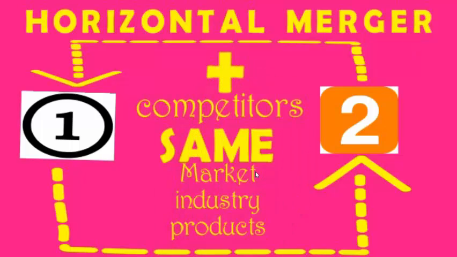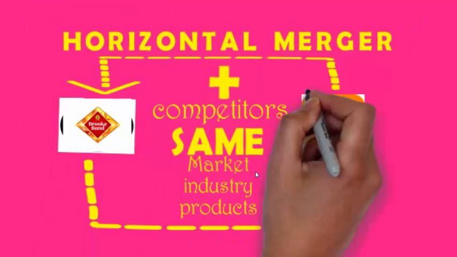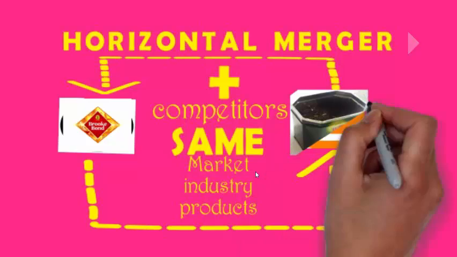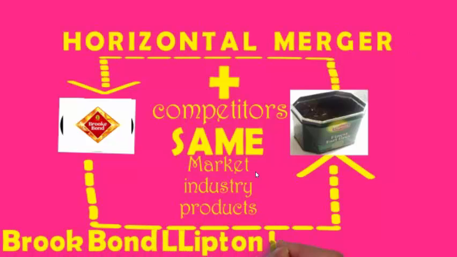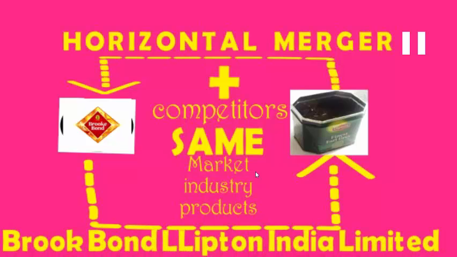A past merger example is Brooke Bond and Lipton Tea. Brooke Bond and Lipton both operated in the same market, same industry, selling the same products, that is tea and coffee. When they merged together, they formed a new company, Brooke Bond Lipton India Limited, and this is an example of horizontal merger, that is same market, same industry, same product.